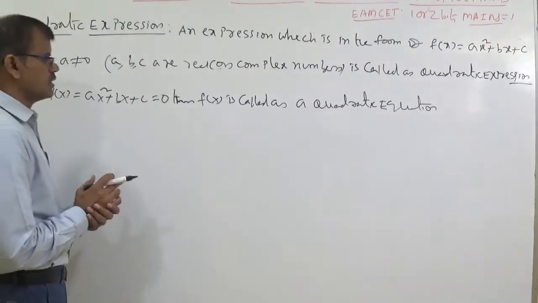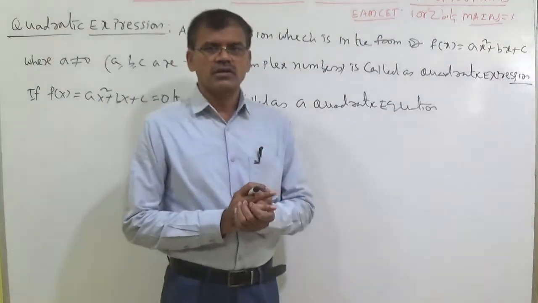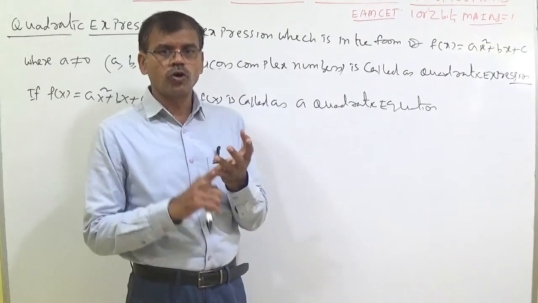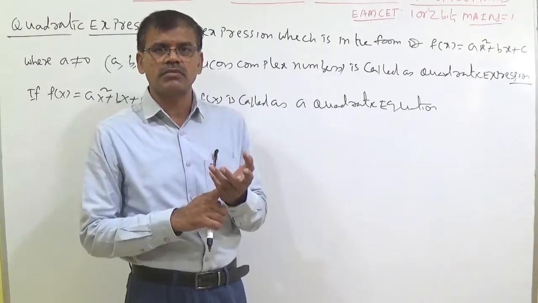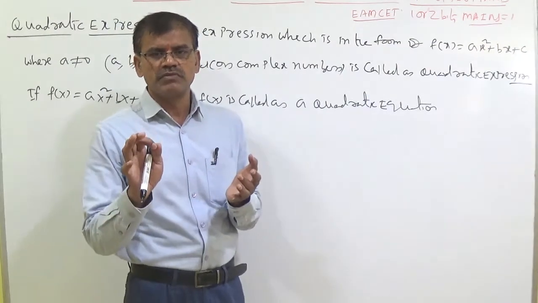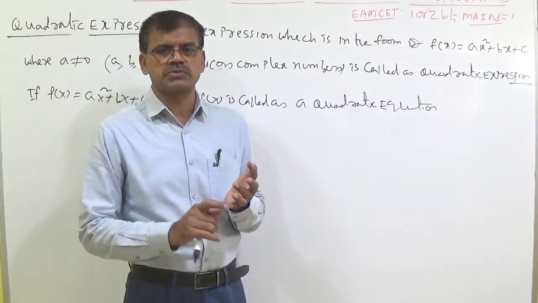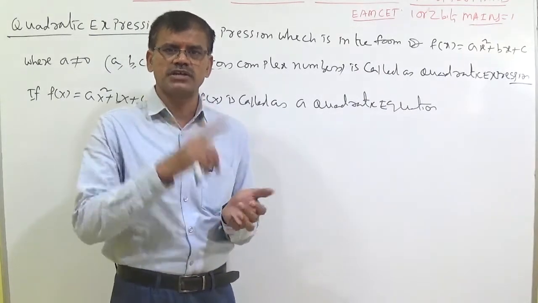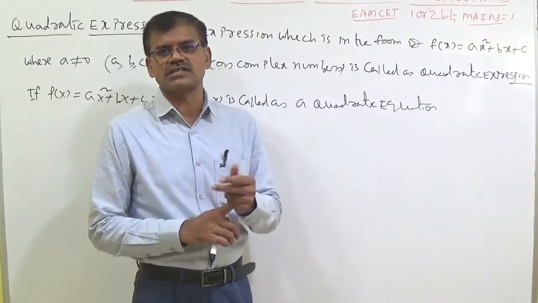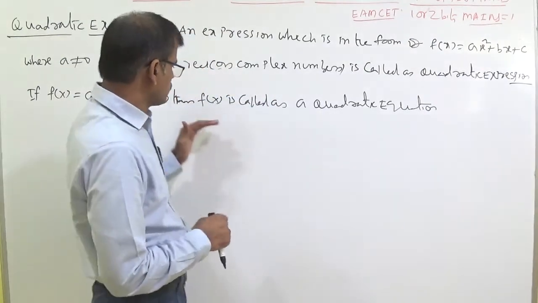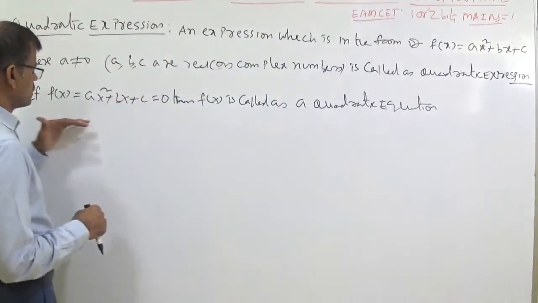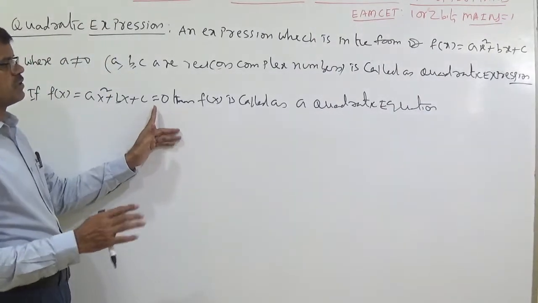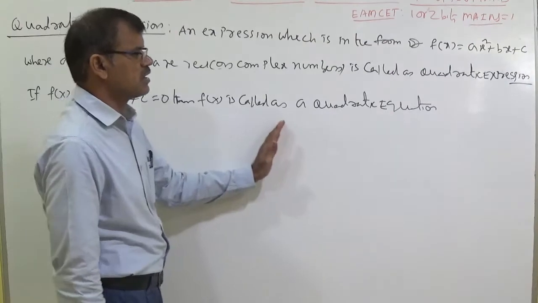Whenever an equals sign is there, then it is called an equation. For a polynomial or monomial or binomial or trinomial, if you write it simply without equal to 0, it is called an expression, and whenever you put equal to 0, it is called an equation. You have already learnt this in 8th class or 6th class itself, I think. Now we can discuss f(x) = ax² + bx + c = 0. Whenever you put equal to 0, the expression becomes an equation.